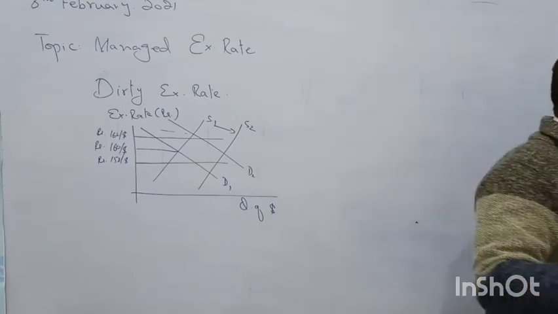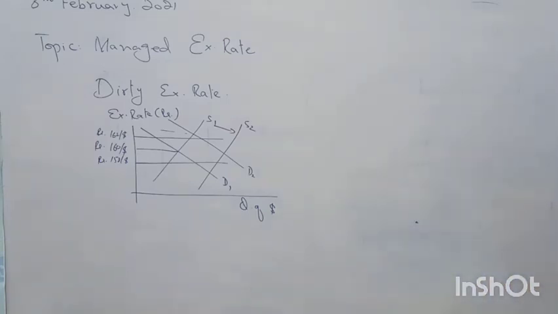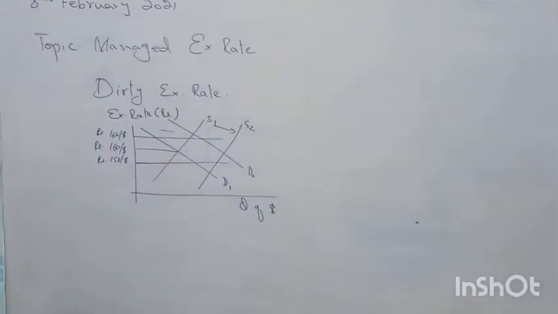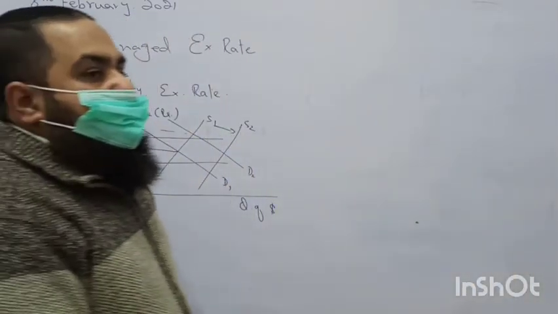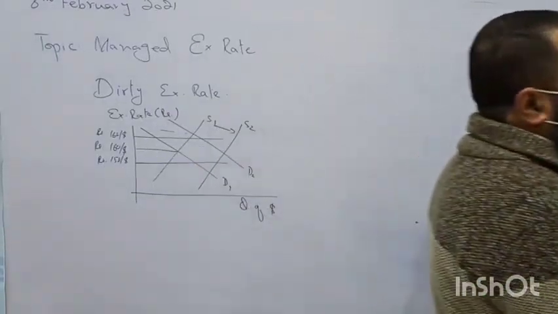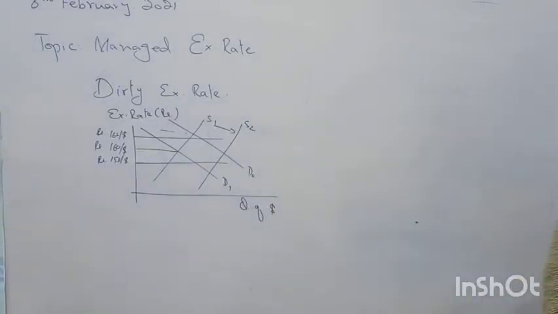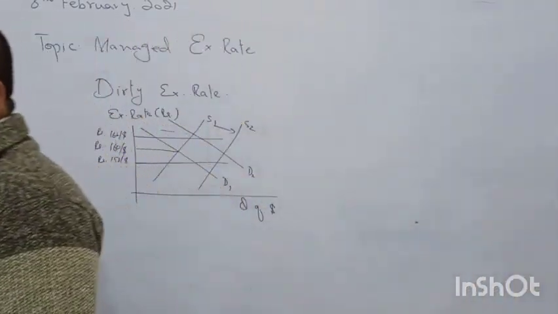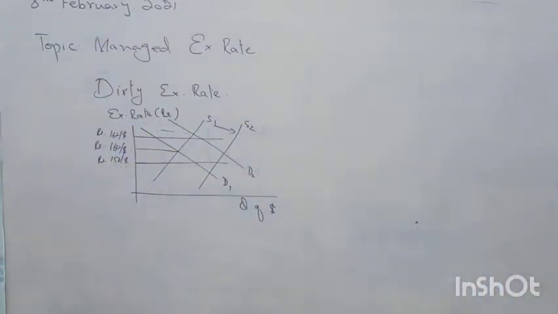Again we will find that exchange rate will be brought into these two limits which are set by the central bank. So I can say over here, by using the market forces, or demand and supply of foreign currency or our local currency, central bank is trying to manage the exchange rate.